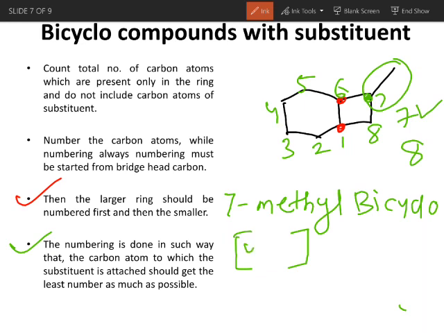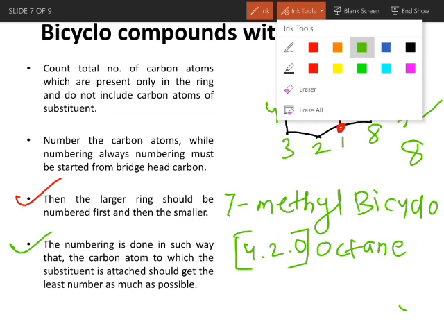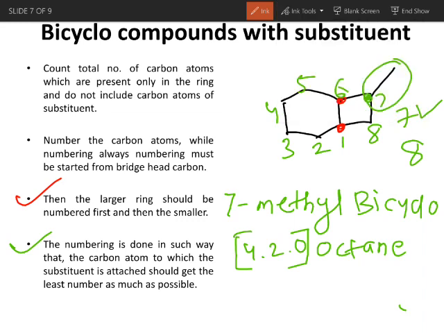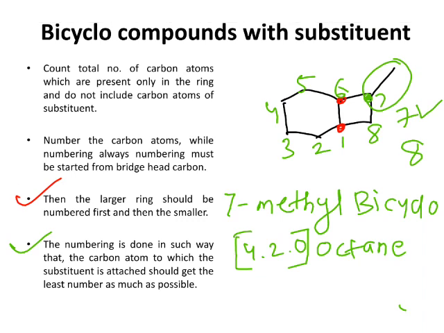That means 4, 2, 0. Since it contains a total of 8 carbons in the ring, we can write it as octane. So the name of this bicyclo compound is 7-methyl bicyclo 4,2,0 octane. Let's take some more examples.